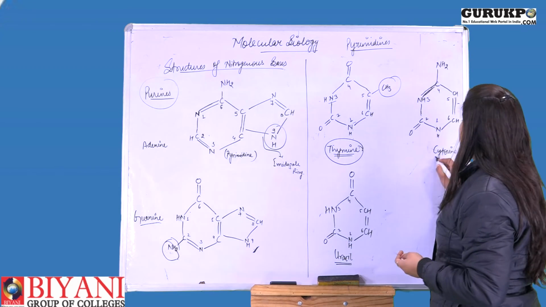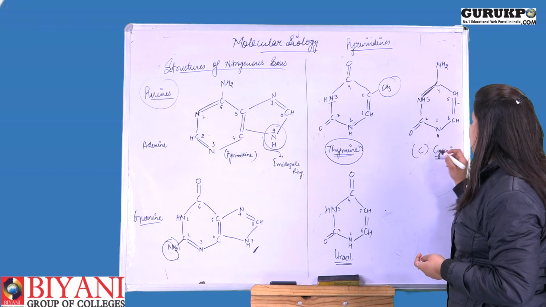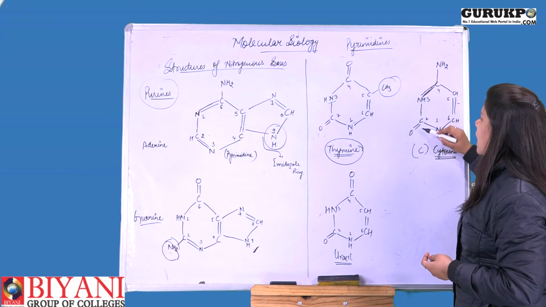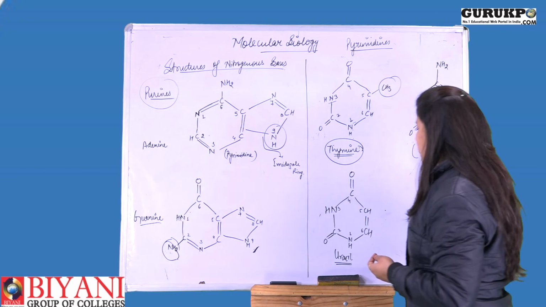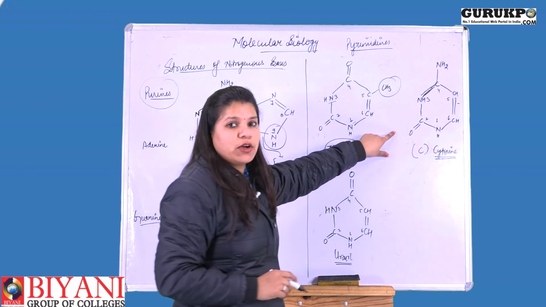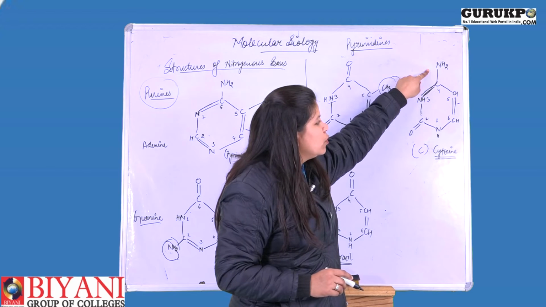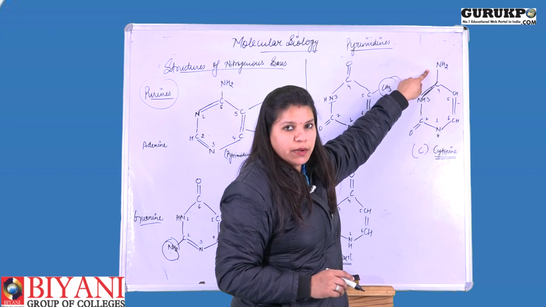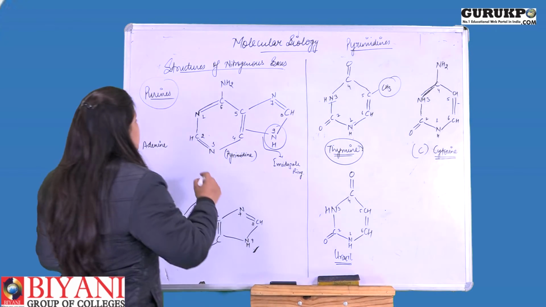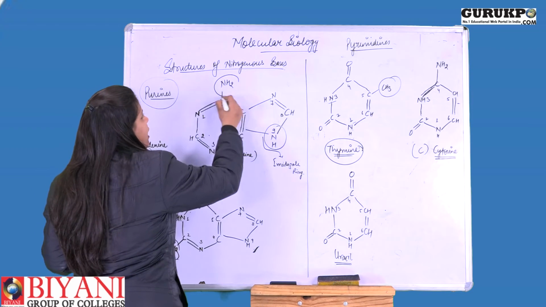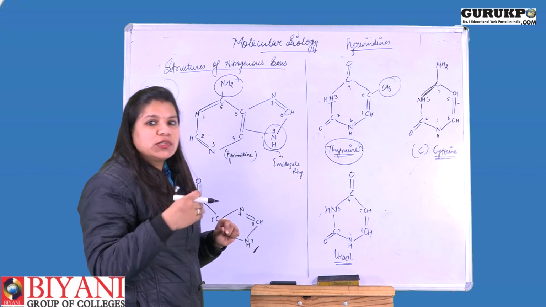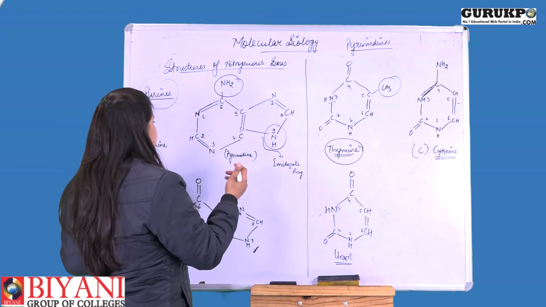Next is the structure of cytosine, represented by C. It possesses a carboxyl group at the 2nd position carbon and an amino group at the 4th position carbon. According to the nomenclature, whatever groups are present outside the ring, you can name them.